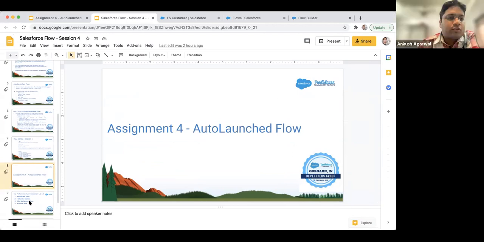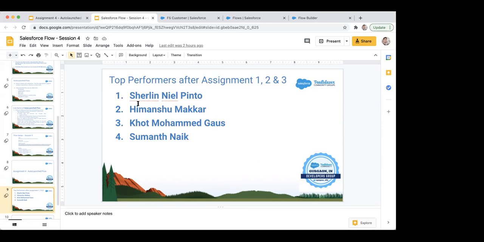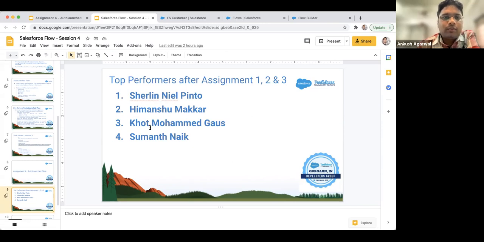Sure. So yeah, this time the top performers are, Sherlyn is again on the top. So she is doing a great job in the assignments, and in all the assignments she has done almost whatever we have required in that particular assignment. So yeah, great work, Sherlyn. And then second is Himanshu. Third one is Mohammed Ghosh. And fourth is Sumant.